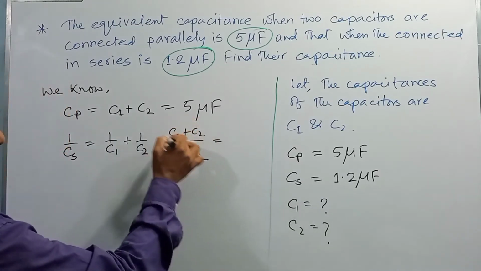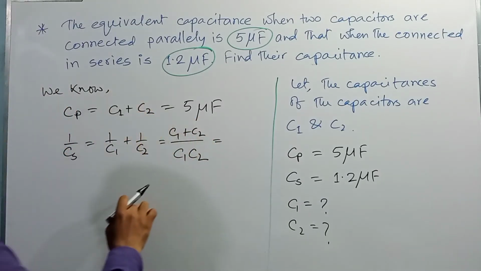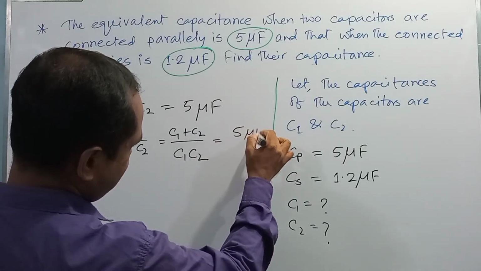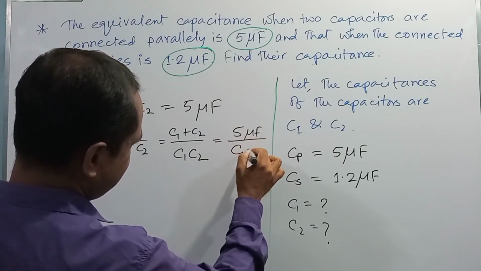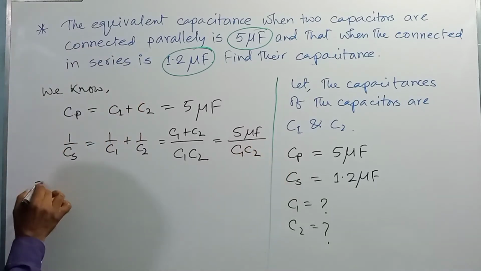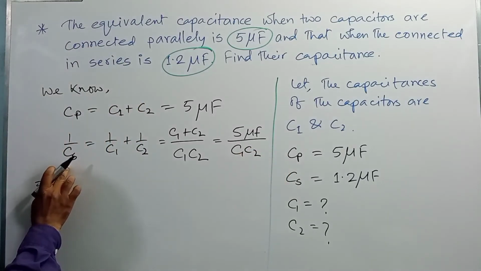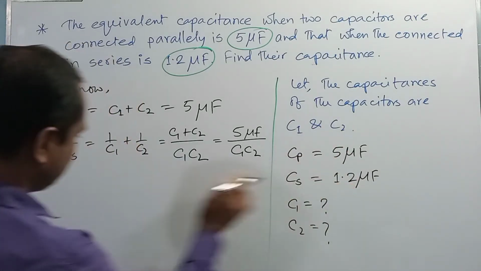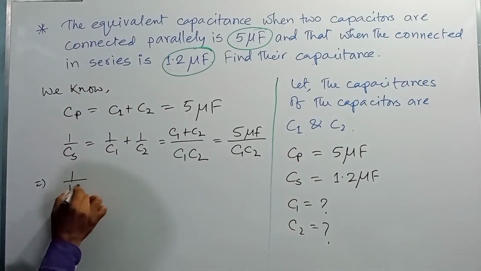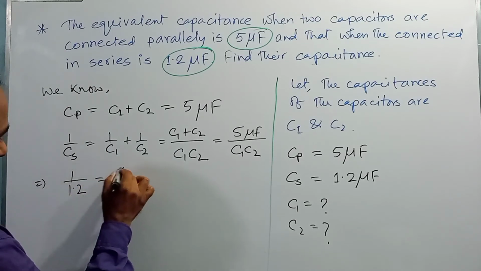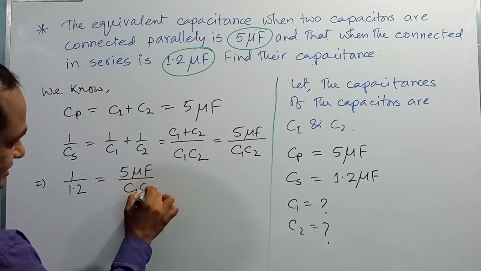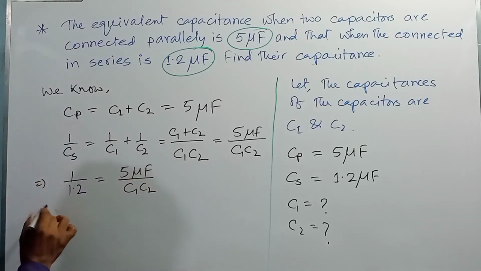From the previous relation we can write 5 microfarad divided by C1 C2. Again, you know the value of Cs is equal to 1.2. So 1 by 1.2 is equal to 5 microfarad divided by C1 C2, right?